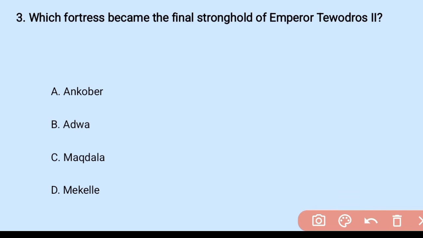Number 3. Which fortress became the final stronghold of Emperor Tewodros II? A. Ankober. B. Adwa. C. Magdala. And D. Mekelle. The right answer is C. C is the right answer. The last fortress of Tewodros at Magdala.